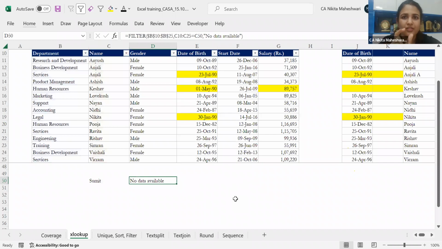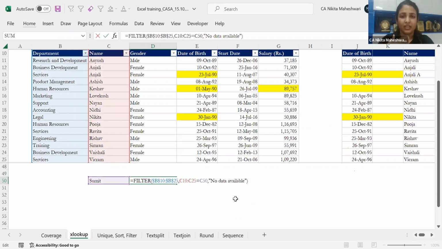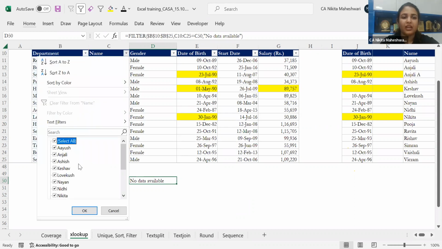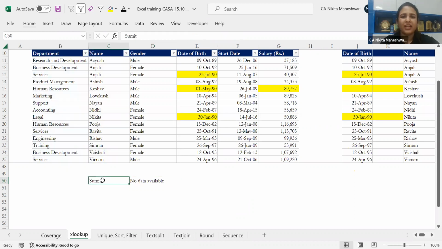As soon as the error is thrown, instead of giving it as an error, it will give you customized text based on your wish, that no data is available, or check your employee data, whatever text that you want, it will give you that also. So you can create filter functions to simply put your data in a filtered format in some other cell. Instead of doing this filtering manually again and again, you can give this one criteria.